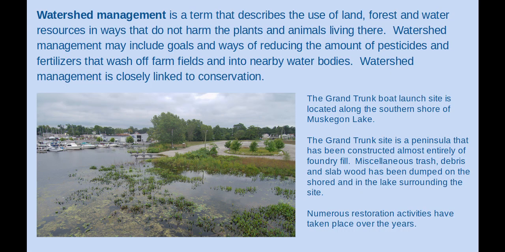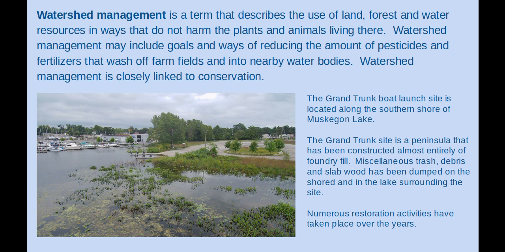Watershed management is a term that describes the use of land, forest, and water resources in ways that do not harm the plants and animals living there. Watershed management may include goals and ways of reducing the amount of pesticides and fertilizer that wash off farm fields and into nearby water bodies. Watershed management is closely linked to conservation.